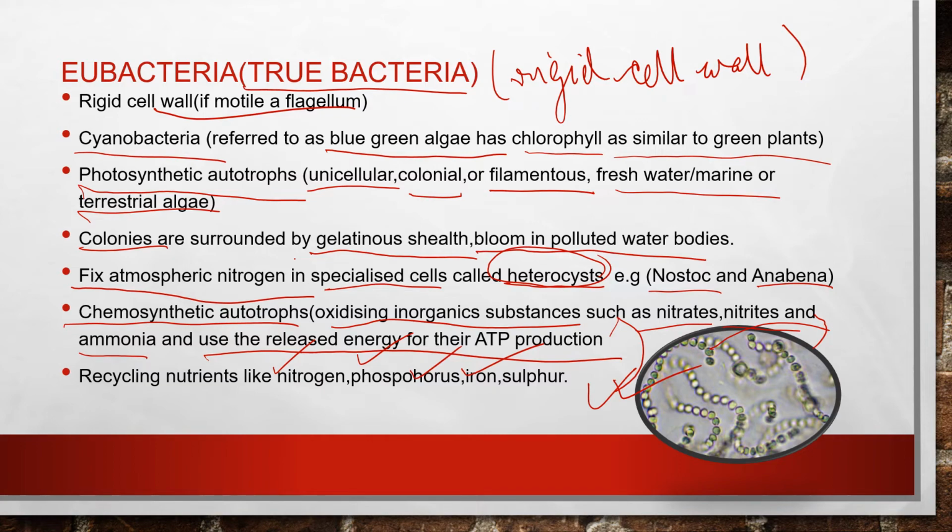Now next comes, in the category eubacteria, the heterotrophic bacteria. So these are all photosynthetic autotrophs or chemosynthetic autotrophs, that is, they are able to make their food on their own. Now we move on to the category of heterotrophic bacteria. So let us see.